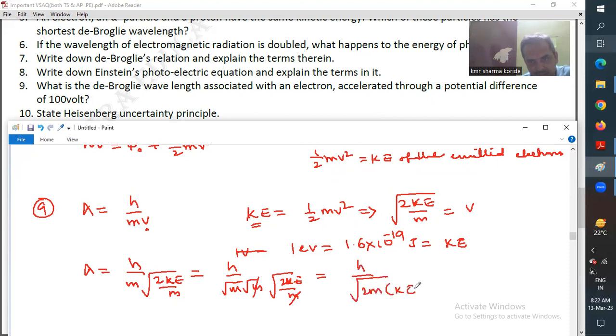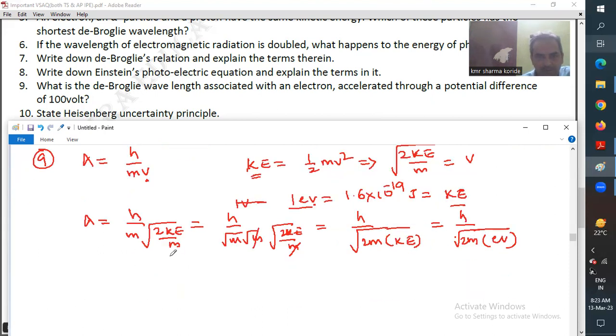What is KE? It is electron volt, but here they mentioned 100 volts. So you have to take the charge of the electron times the potential, 100 volts.